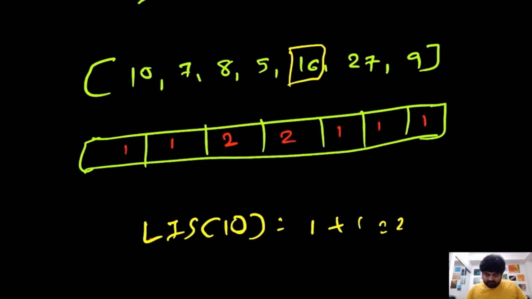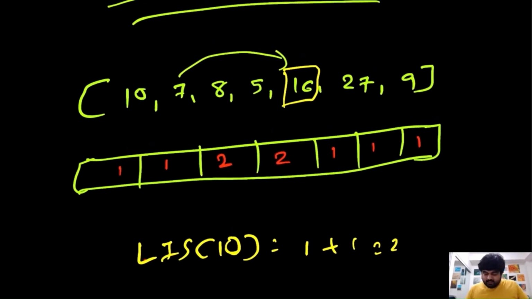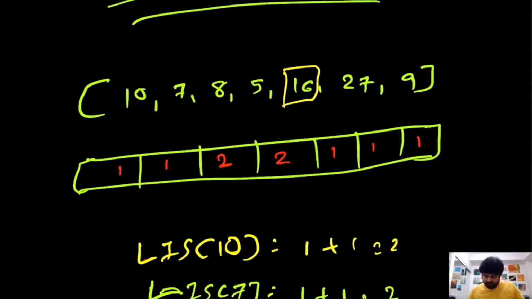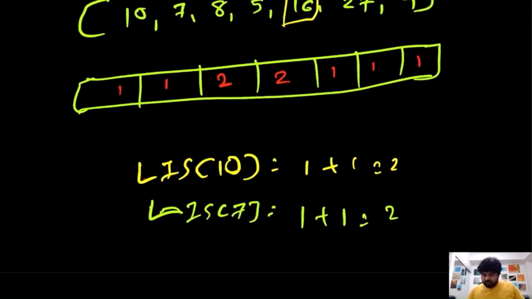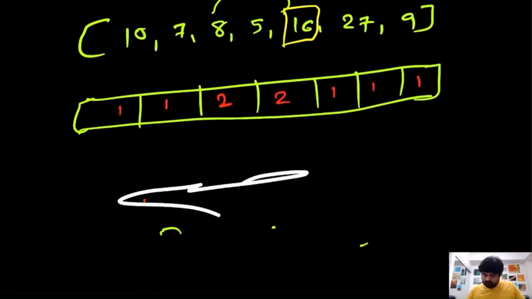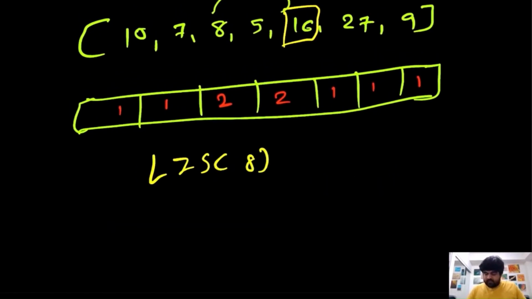Let's calculate with 7. So if we do 7 to 16, again we will do 1 plus 1 because of the LIS of 7. So 1 plus 1 is again 2. We already have 2, so there is no point in updating the value. Let's ignore this. Let's do again with the value 8. So from 8 to 16 we know that the value of 8 is actually 2. So over here at value number 16 we can say that increasing substring at value number 8 plus 1, so it becomes 2 plus 1,